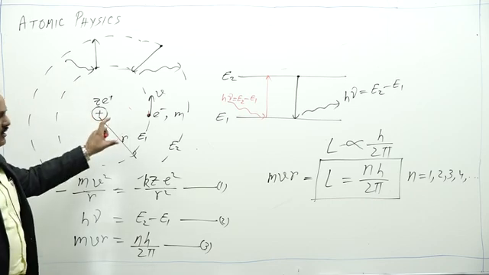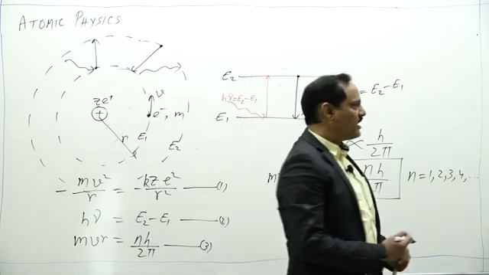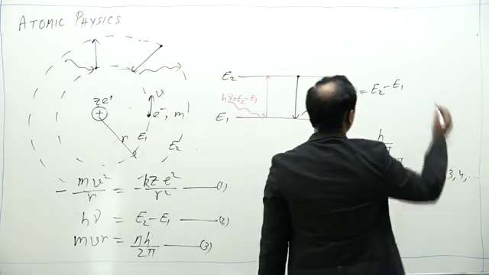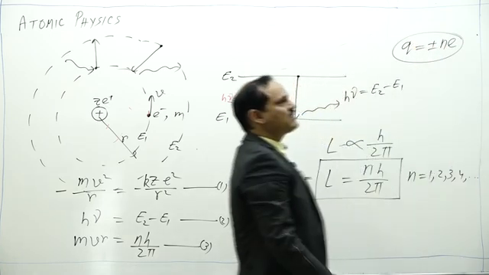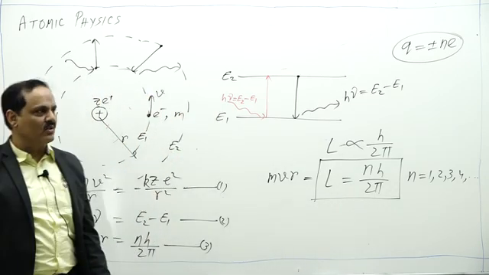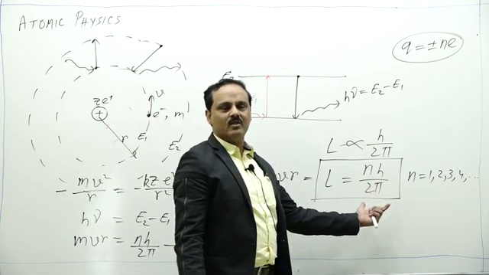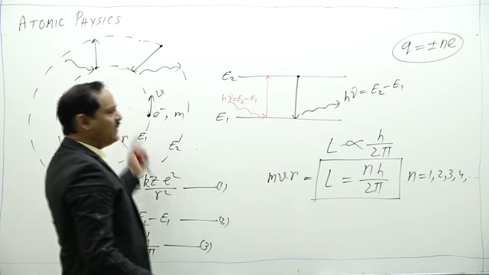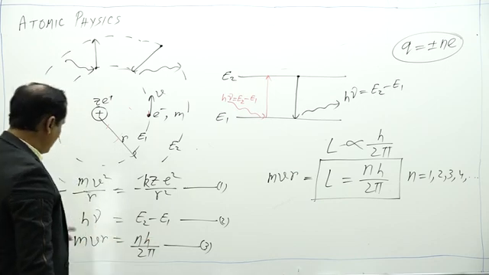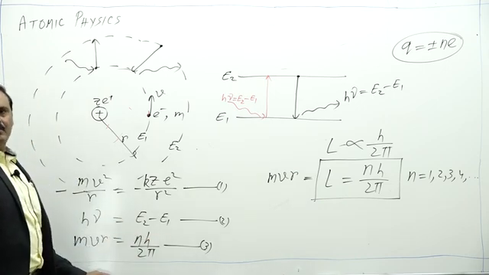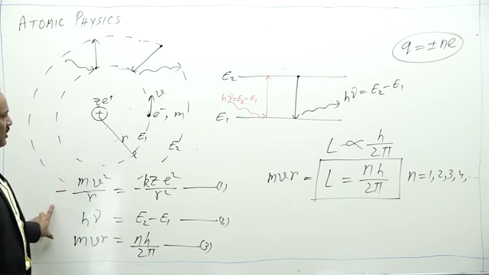all other quantities got quantized. Before this, we already had the quantization rule that the charge on a particle is an integral multiple of the charge on an electron, but this was limited to charge only. After Bohr's postulate, all other physical quantities such as orbital radius, speed, and energy got quantized. So this was a new concept, and this third postulate is also known as Bohr's quantization rule. So these are the three main parts of Bohr's postulates.